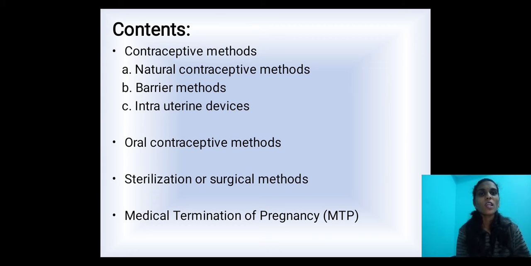Second point is oral contraceptive methods. In this concept we are going to study the contraceptive methods we take orally. Next method is sterilization or surgical methods. Here we use surgical methods to control birth. The last method is medical termination of pregnancy, shortly called MTP. In this method we are going to study in detail how to terminate the pregnancy medically. These are the contents we are going to study in detail.